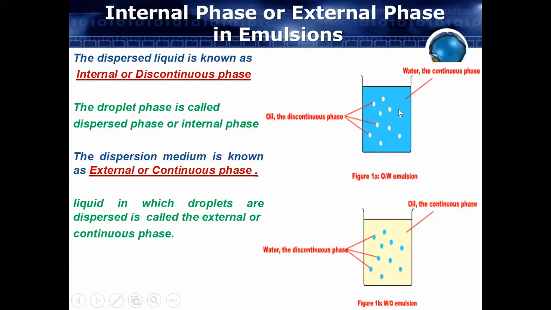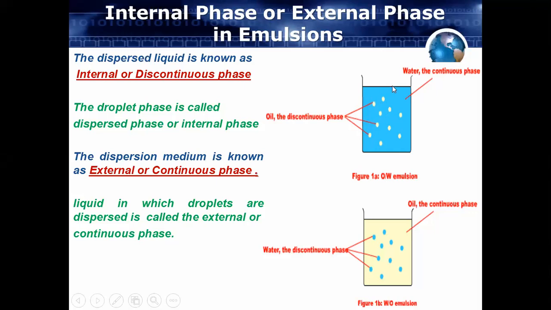So the water will act as a continuous phase because we have taken it previously in a large quantity and we have added the oil in a small quantity. So that oil will be distributed inside your water in the form of globules. Those globules are called the dispersed phase, also called the internal phase, and the water will be called the external phase. So these are the synonyms, the different names.